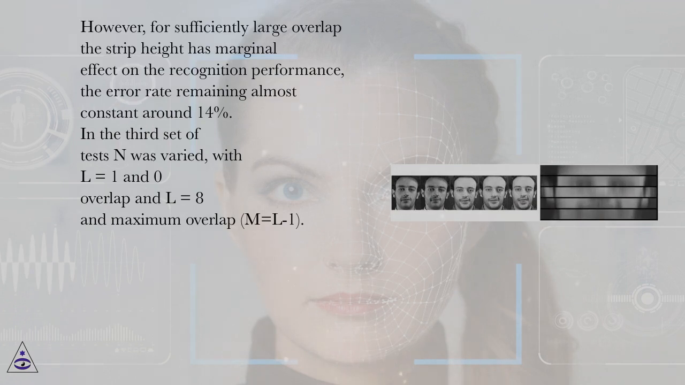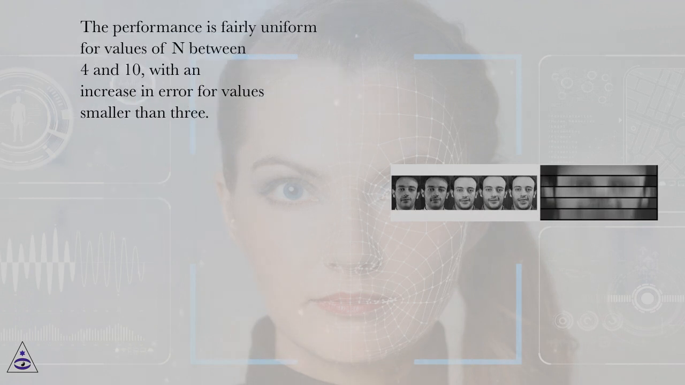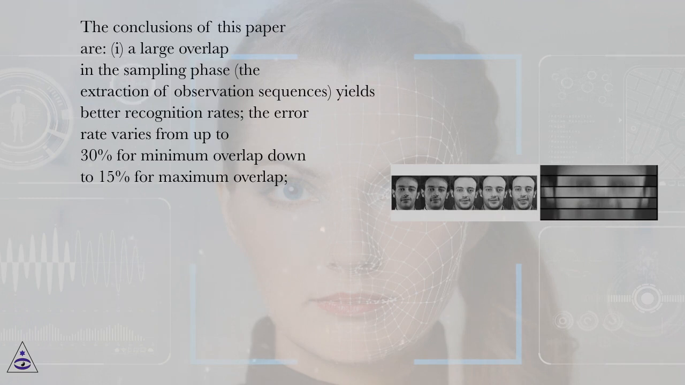constant around 14%. In the third set of tests n was varied, with L = 1 and 0 overlap and L = 8 and maximum overlap, m = L−1. The performance is fairly uniform for values of n between 4 and 10, with an increase in error for values smaller than 3. The conclusions of this paper are: 1. A large overlap in the sampling phase, the extraction of observation sequences, yields better recognition rates.